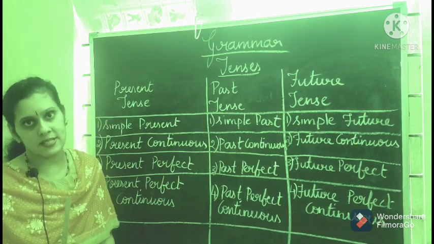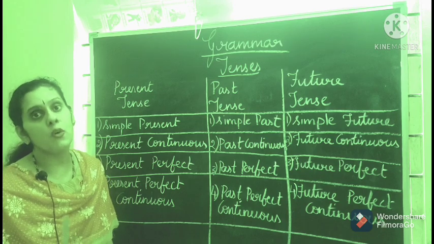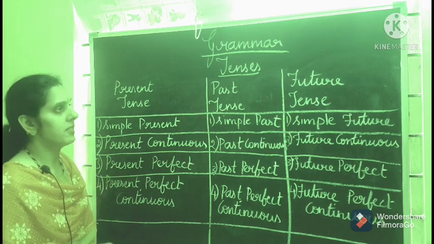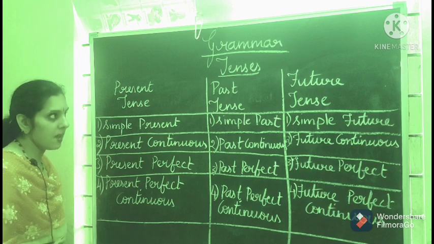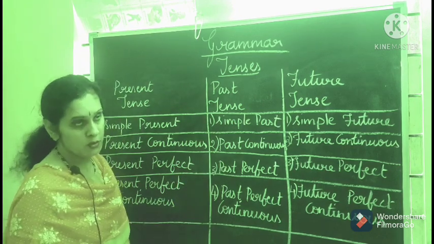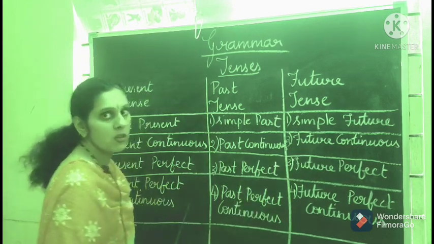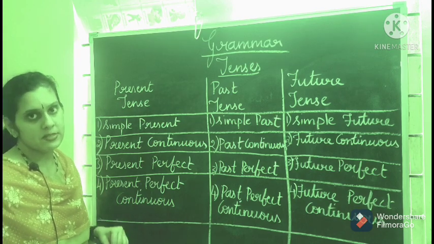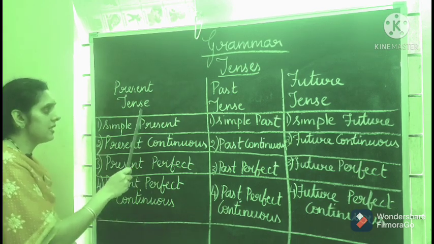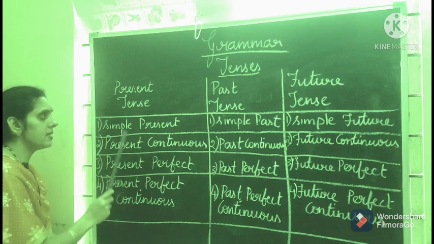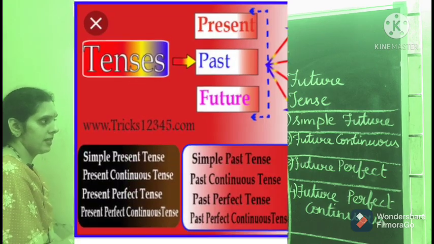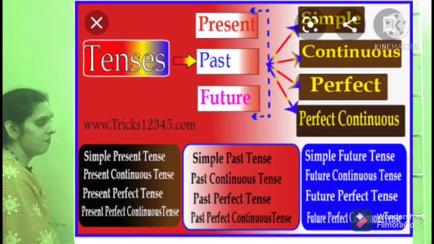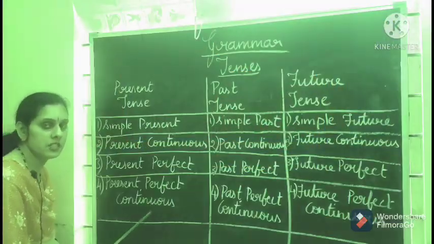Now each tense is again divided into four subtypes. Present tense is divided into four subtypes, past tense is divided into four subtypes and future tense is also divided into four subtypes. Let us know about them. Present tense is divided into simple present, present continuous, present perfect and present perfect continuous.